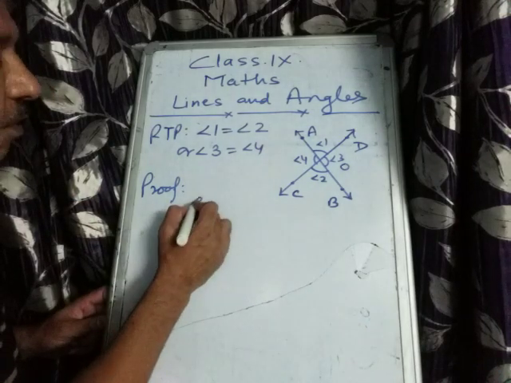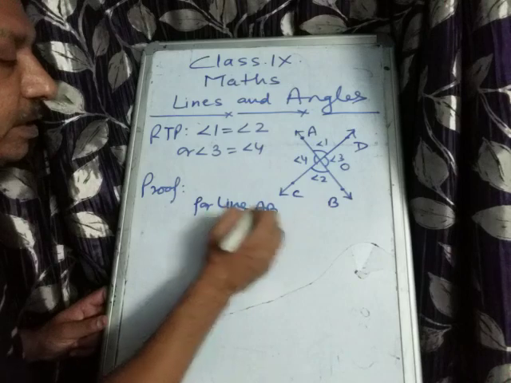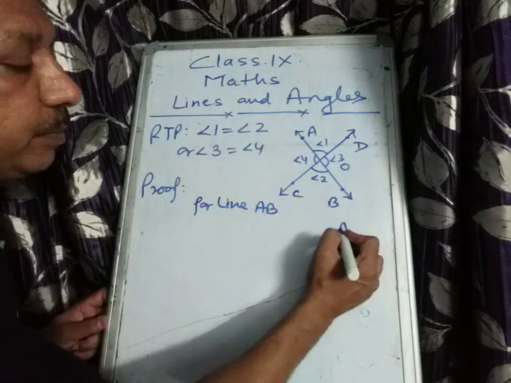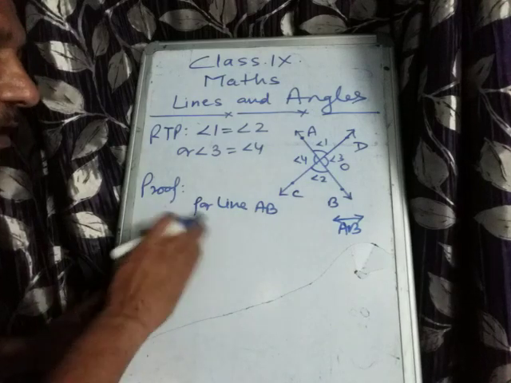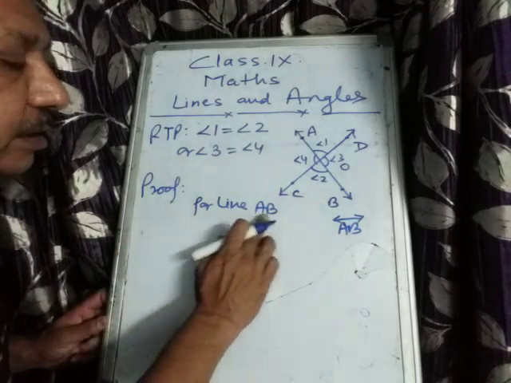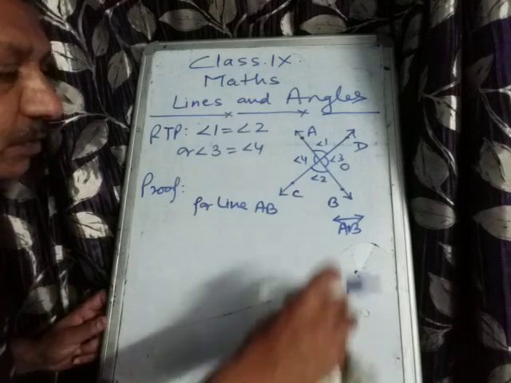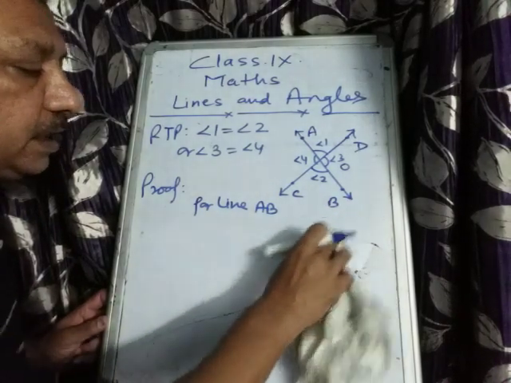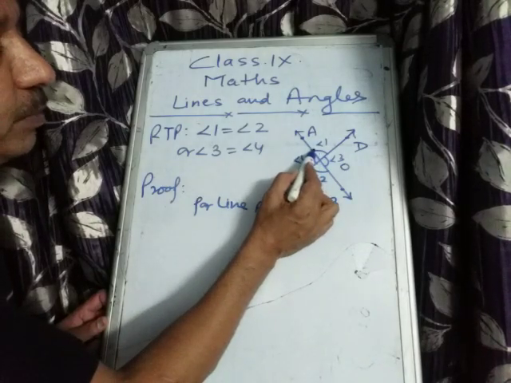तो देखो, फॉर लाइन AB, actually AB line is written like this, okay, but in the syllabus we will write line AB, line segment AB, ray AB, like that, okay. तो symbol we will not use, we will simply write line AB. अच्छा, line AB पे देखो, how many angles are forming linear pair?